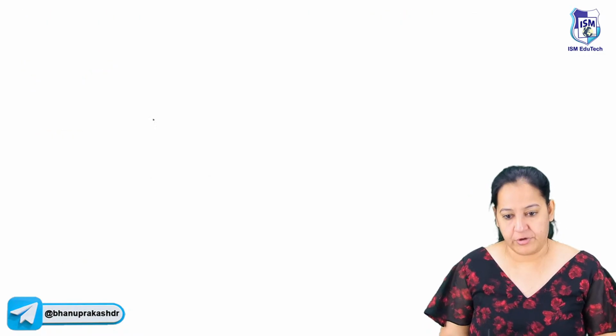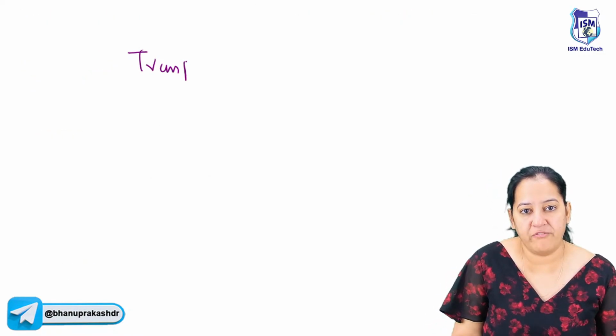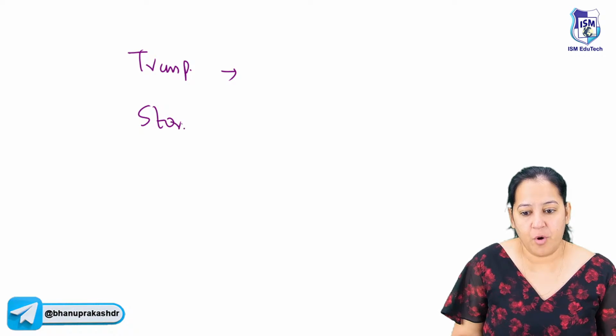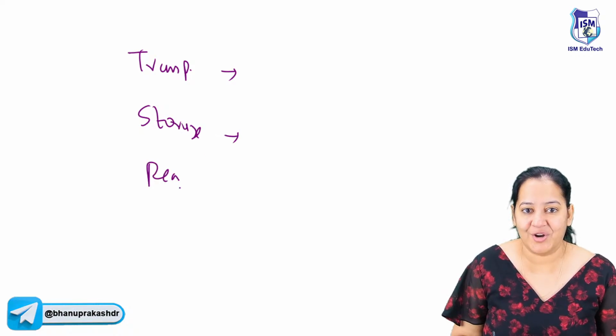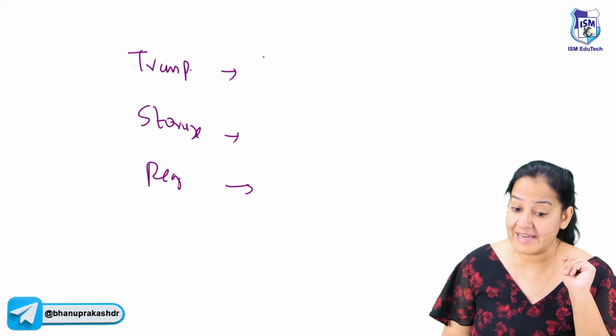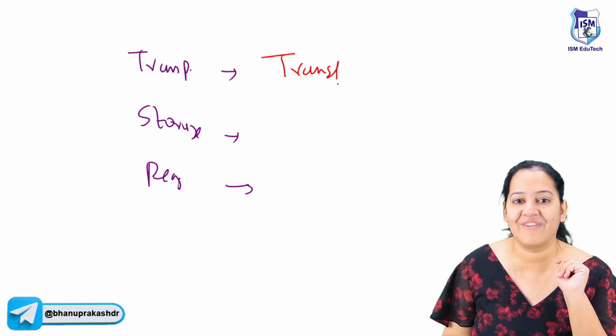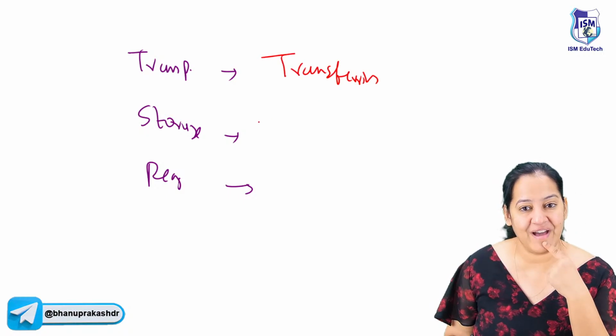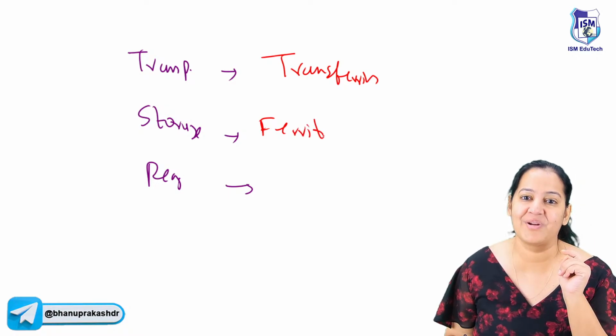So let me ask you 3 questions. Who is the transporter of iron? Who is the storage form of iron? And who is the regulator of iron absorption? 3 questions and 3 answers. So the transporter of iron is T for T. It's known as transferrin. Okay. What is the storage of iron? It's ferritin. Iron is stored in the form of ferritin.